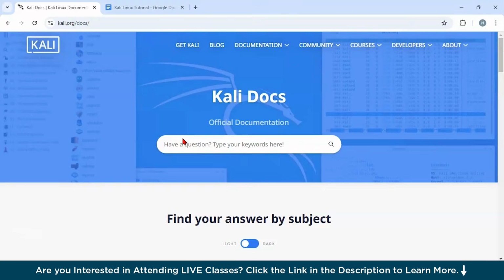So let us start by first understanding what is Kali Linux. My dear friends, Kali Linux is a powerful open source Linux distribution specifically designed for cybersecurity professionals like ethical hackers and penetration testers. This tool is built on Debian.